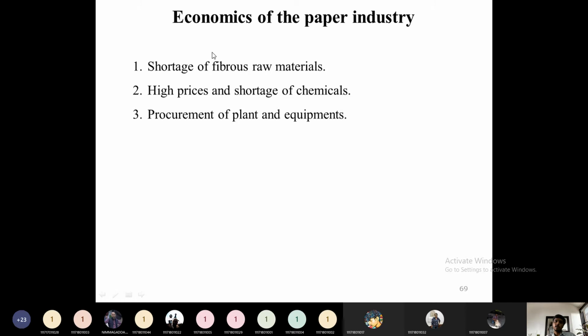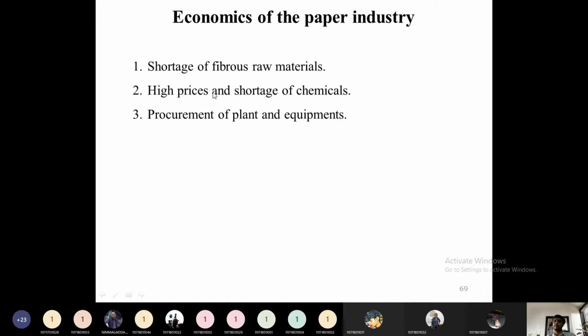To address this one, we have to cultivate much of the raw materials for the paper mill, like bamboo cultivation. We have to prepare certain other hardwood types of raw materials. We have to cultivate them and harvest those big plants. Then only can we address the shortage of fibrous raw materials. Because of this shortage, many industries are shutting down for a limited period of time, and once the raw materials are available again, they start their operation.